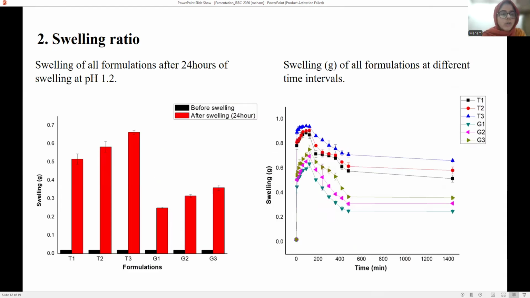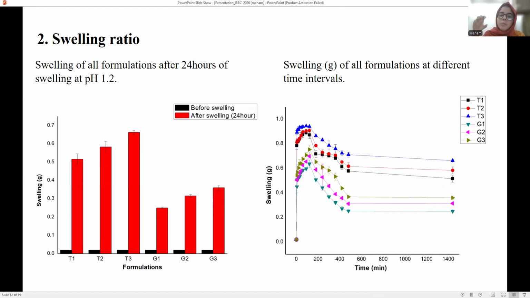Now the swelling ratio. The first graph is of 24 hours swelling, and the second graph is from 0 to 1400 minutes, or 0 to 24 hours. You can see that swelling continues for almost 2 to 3 hours, until it reaches a saturation point.